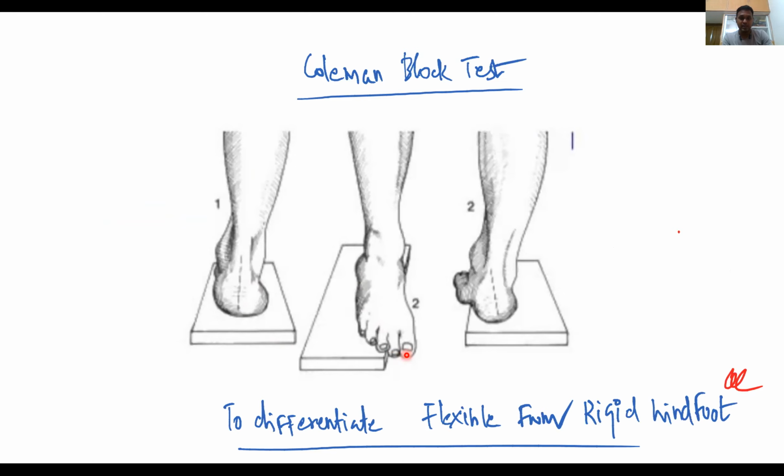If the hindfoot is not corrected, then the deformity is in the hindfoot. If the block you kept corrects the hindfoot, then the deformity is due to the forefoot.